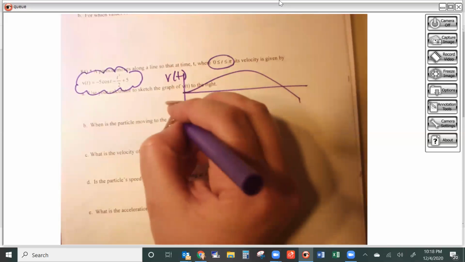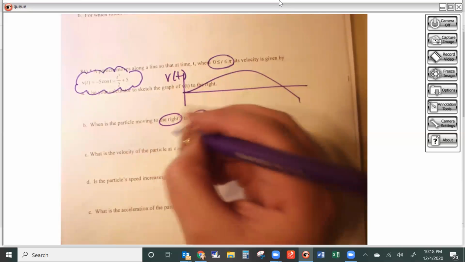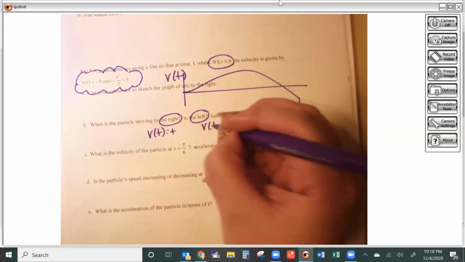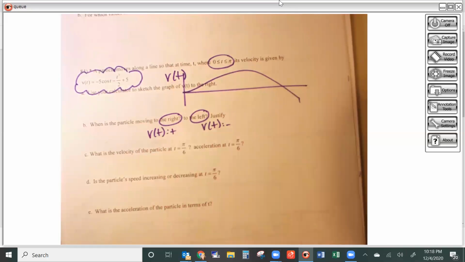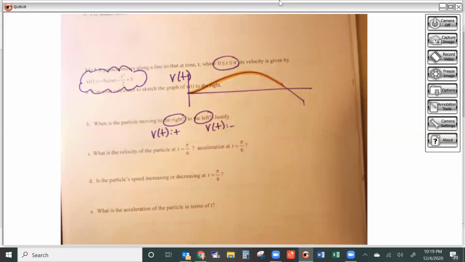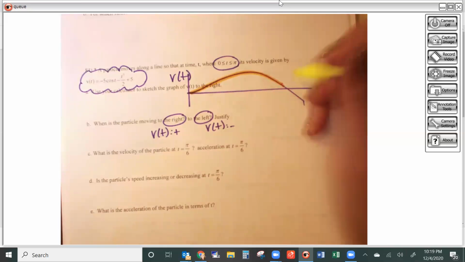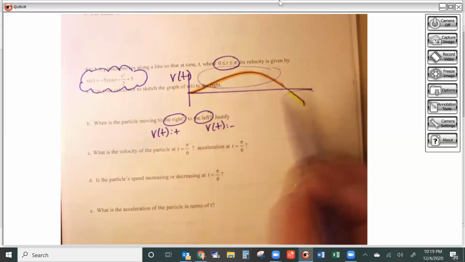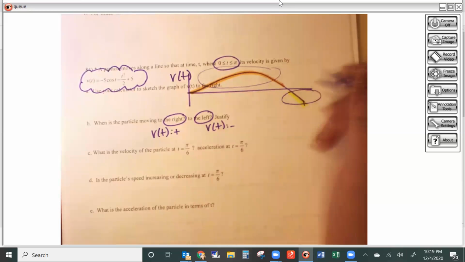So when is the particle moving to the right? When is it moving to the left? It's going to move to the right when velocity is positive. It's going to move to the left when velocity is negative. And remember that that is going to be indicated by the y value of this graph. I'm positive at the beginning, and then I'm negative at the end. So this first interval, my particle would have been traveling to the right when it's above the x-axis, but then to the left when it's below. Now, that means that this point right here is going to be the cutoff. I need to find that.